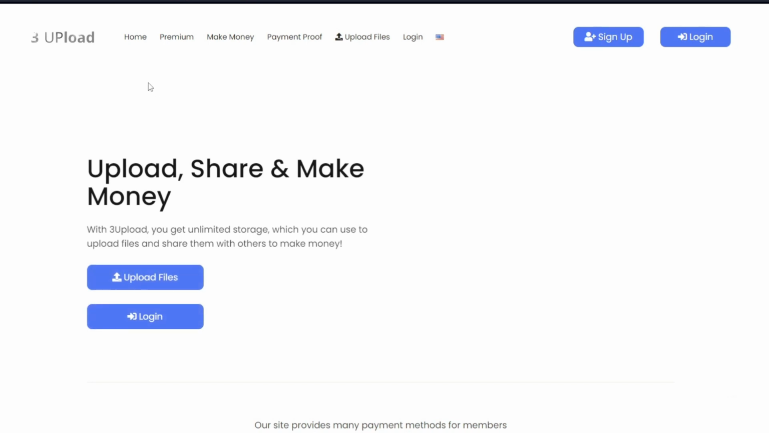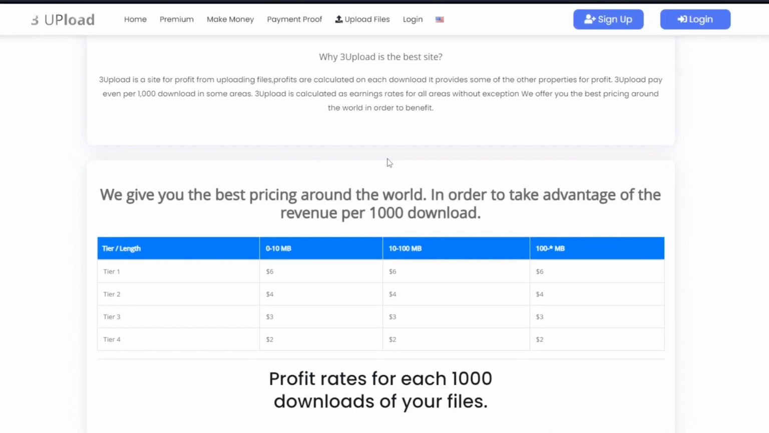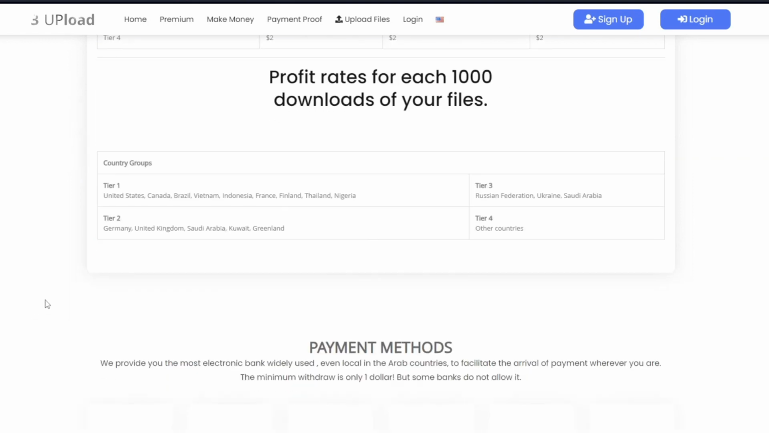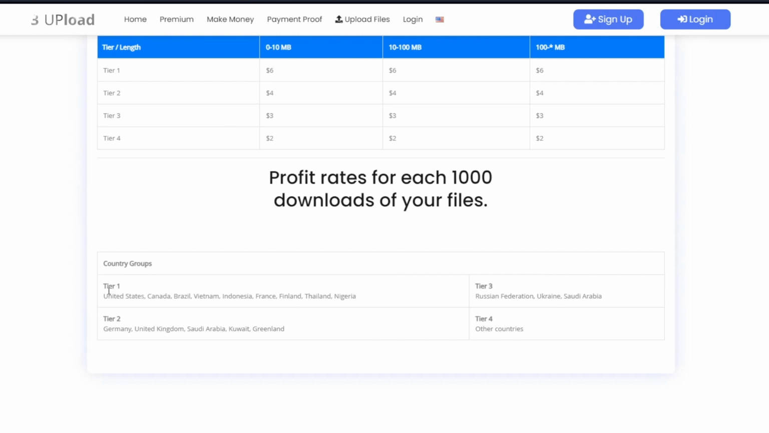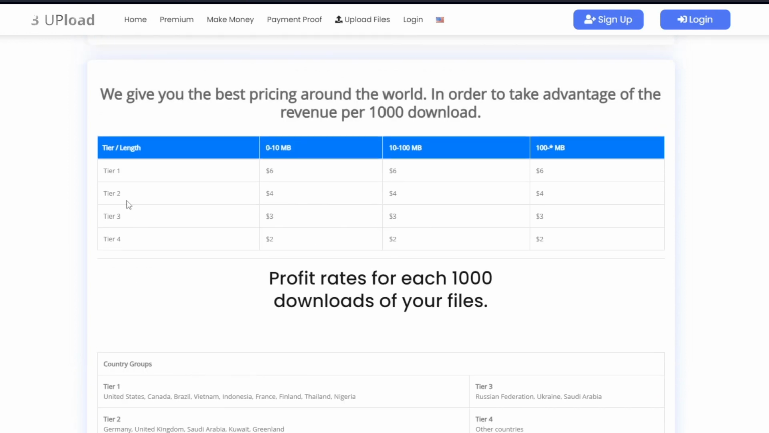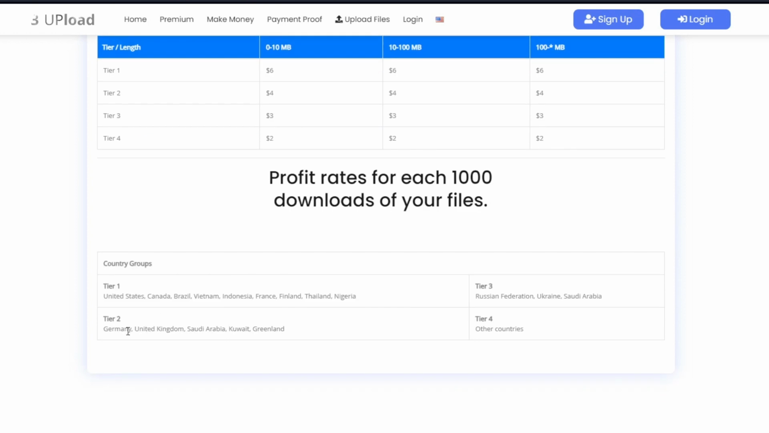So once you're in this site called 3Upload, you will click on the make money option right here, and you will see the different currencies that they are offering from different countries. As you can see right here, per tier 1 countries, you'll get $6 of ad revenue. What that means, if we scroll down here, you could see for the tier 1 countries, we have United States, Canada, Brazil, Vietnam, Indonesia, France, Finland, Thailand, and Nigeria. For the tier 2 countries, we get $4, and it's Germany, United Kingdom, Saudi Arabia, Kuwait, and Greenland.